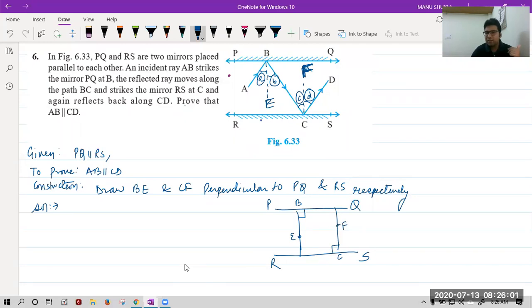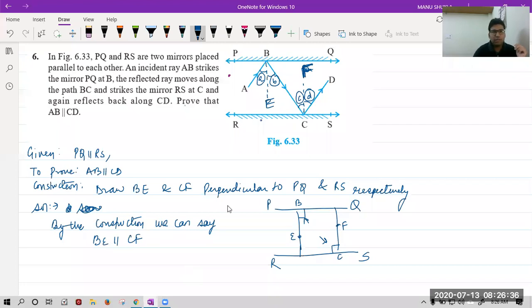These two are also parallel because they are forming a rectangle. In a rectangle, we all know opposite sides are parallel. So by the construction, we can say BE is parallel to CF.